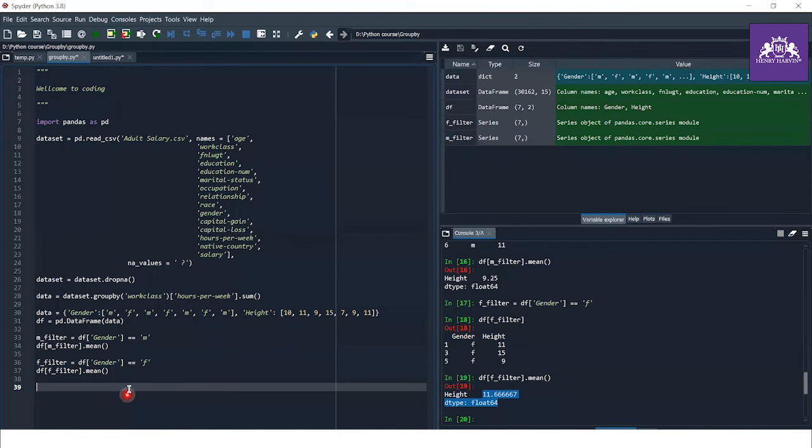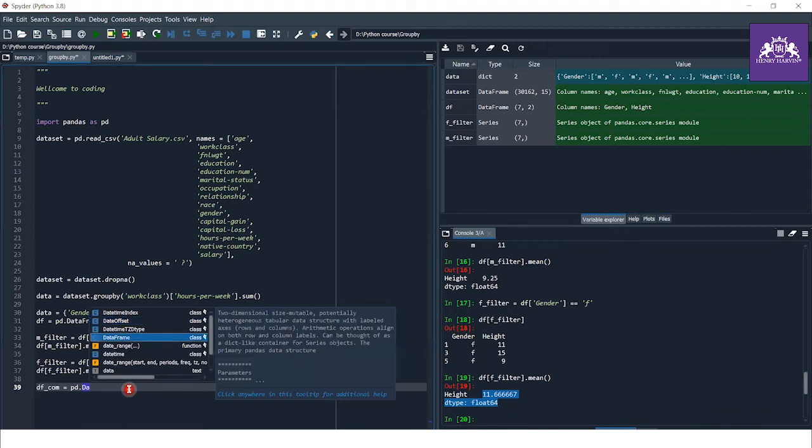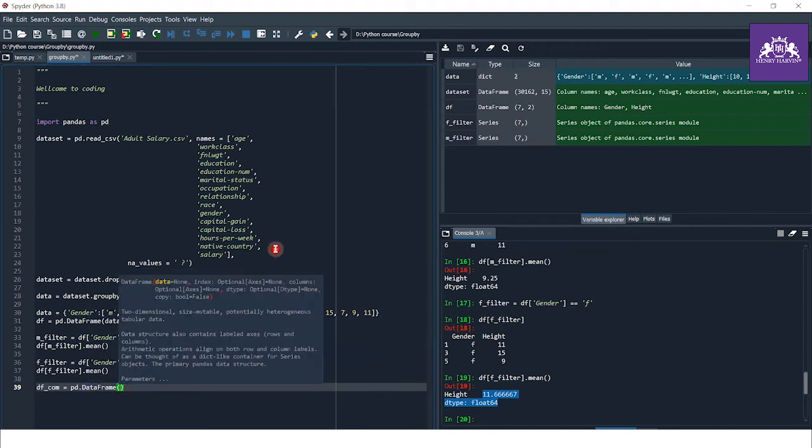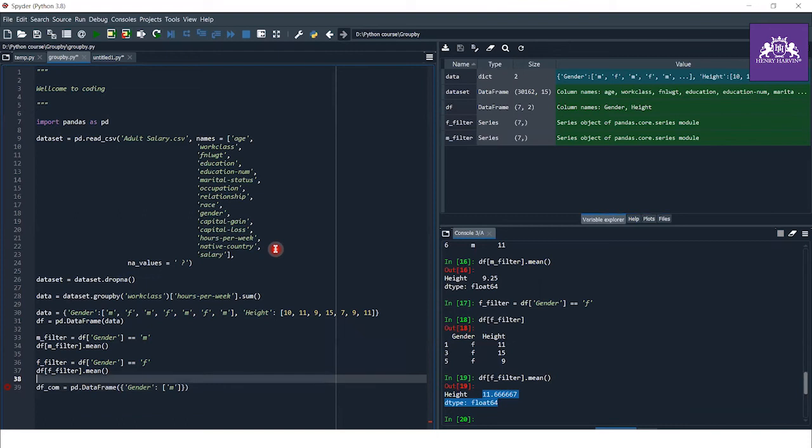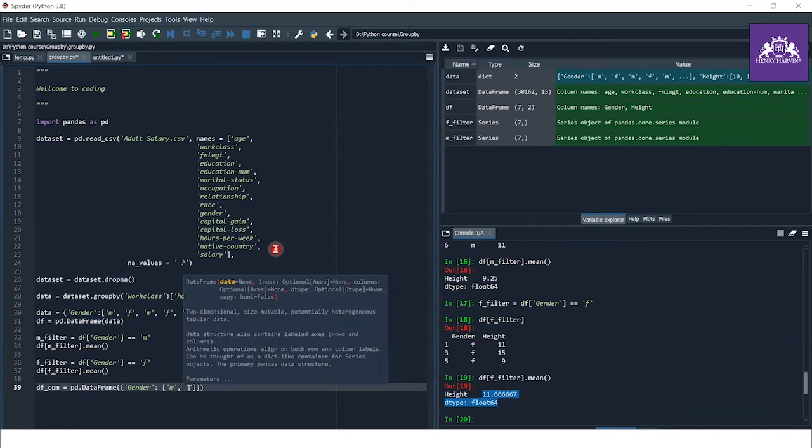Now combine those answers. df underscore com, pd dot data frame, and we just have to provide the data. Gender, our name, and our mean height.